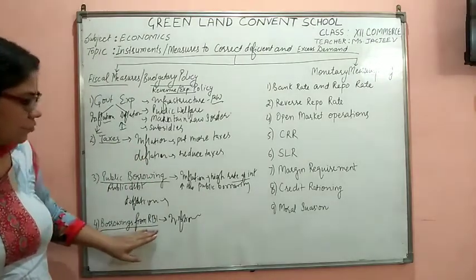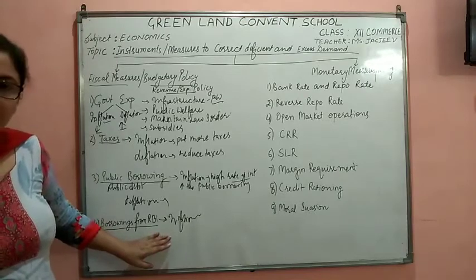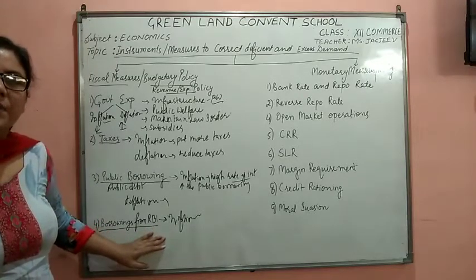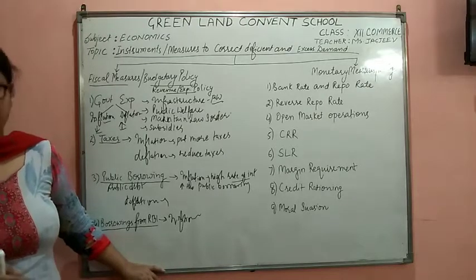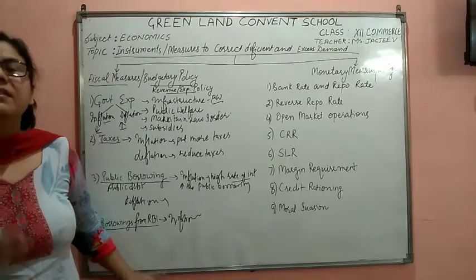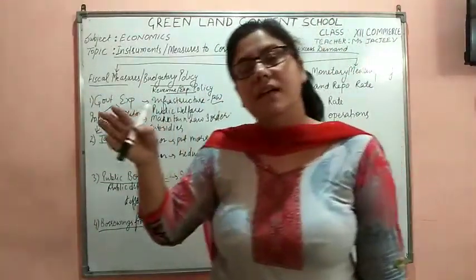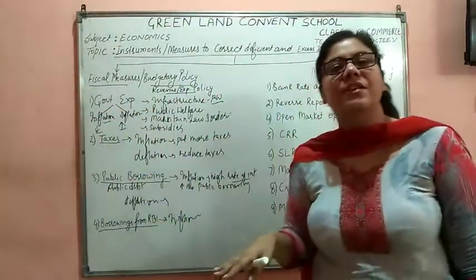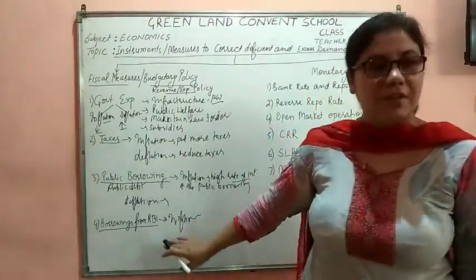But here we have to talk only about the borrowings from RBI. By borrowing from RBI, the government spends it in the economy and deals with the situation of deflation. By borrowing less from the RBI, the government reduces its expenses, does less expenditure in the economy and deals with the situation of inflation.